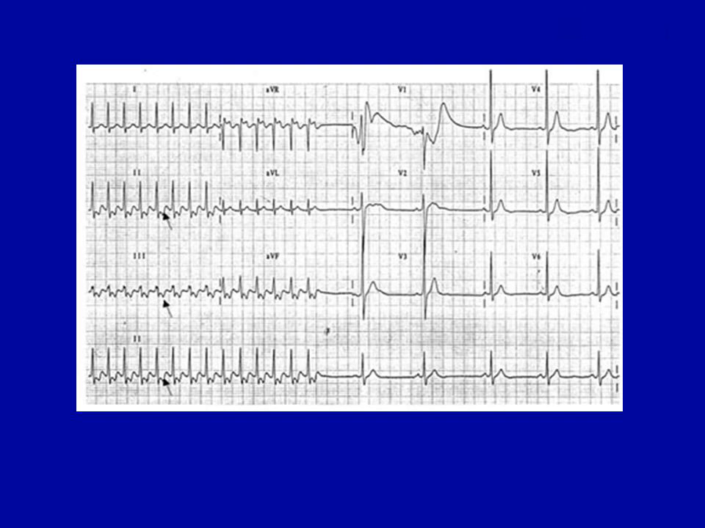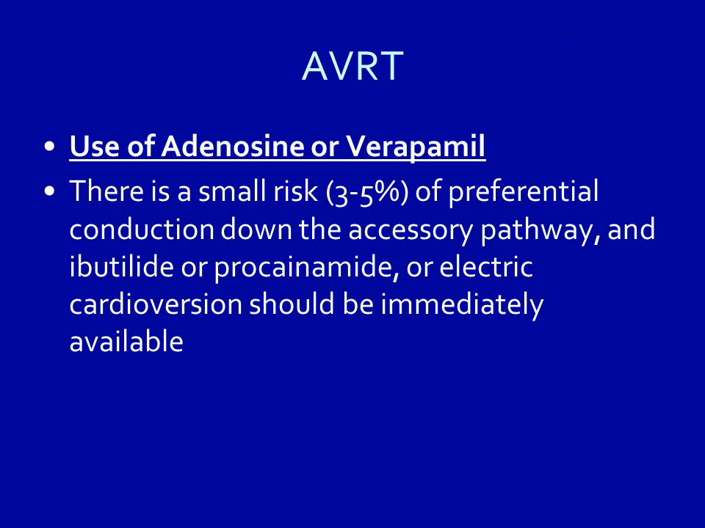Figure 2. 12-lead electrocardiogram showing conversion of a narrow QRS tachycardia into sinus rhythm without delta wave. During the tachycardia, the visible retrograde P wave, arrows, after the QRS complex suggests that this is an AV re-entrant tachycardia caused by a concealed accessory pathway. AVRT: use of adenosine or verapamil. There is a small risk, 3 to 5%, of preferential conduction down the accessory pathway, and ibutilide or procainamide, or electric cardioversion should be immediately available.